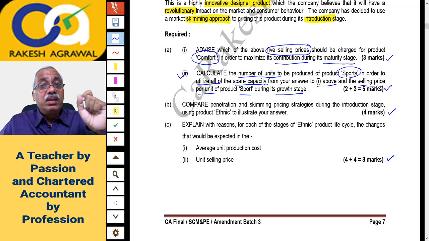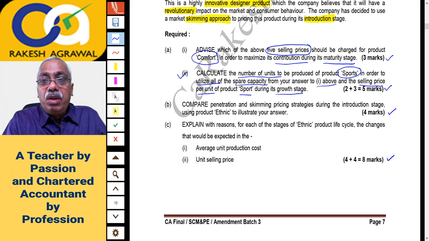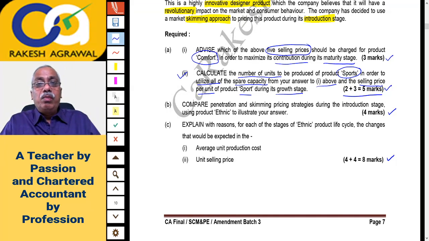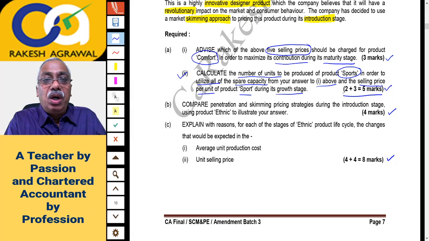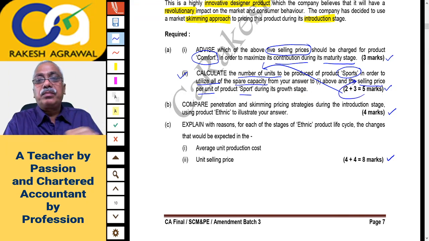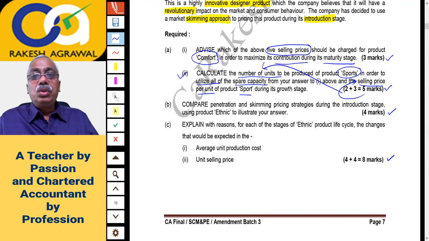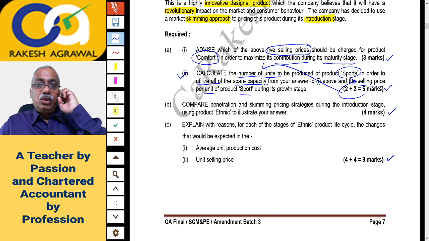And then you have to calculate the selling price per unit at which Sports should be sold. You will notice here the marks are 2 plus 3, 5. It means 2 marks are for calculation of the number of units, and 3 marks are for calculation of your selling price per unit.